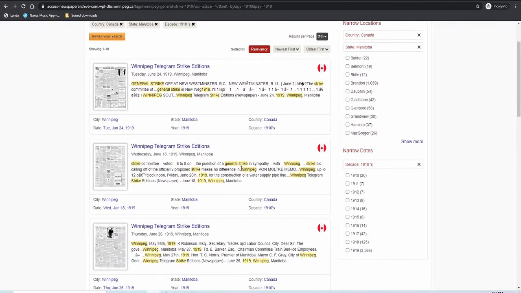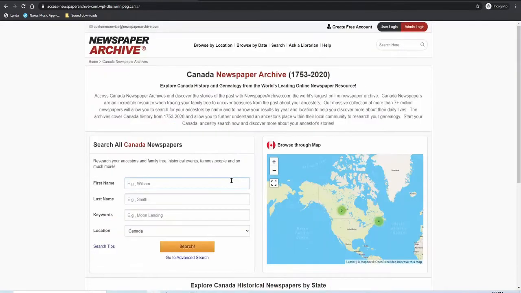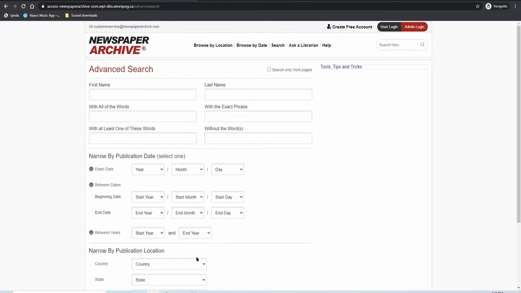That helps, but what if we want to have more control over our search right from the start? Let's look at the Advanced Search page. From the main page, we can get there by clicking the Go to Advanced Search link just under the Search button, or we can click on the Search link at the top of most pages. There are a lot of options here, but we'll focus on the most useful ones.